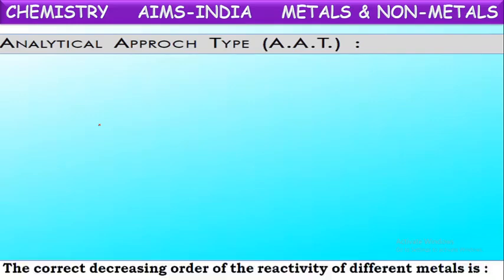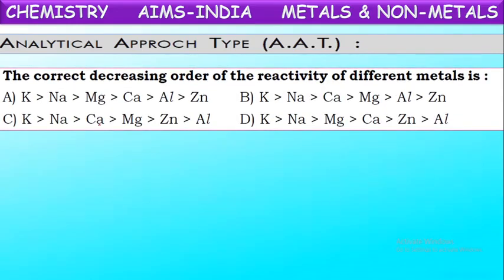Analytical type questions. The correct decreasing order of the reactivity of different metals. See, some metals are given here and we are asked to find the correct decreasing order of reactivity. We know potassium is a highly reactive metal, and then next sodium, and next calcium. So potassium, sodium, calcium, that's the order.